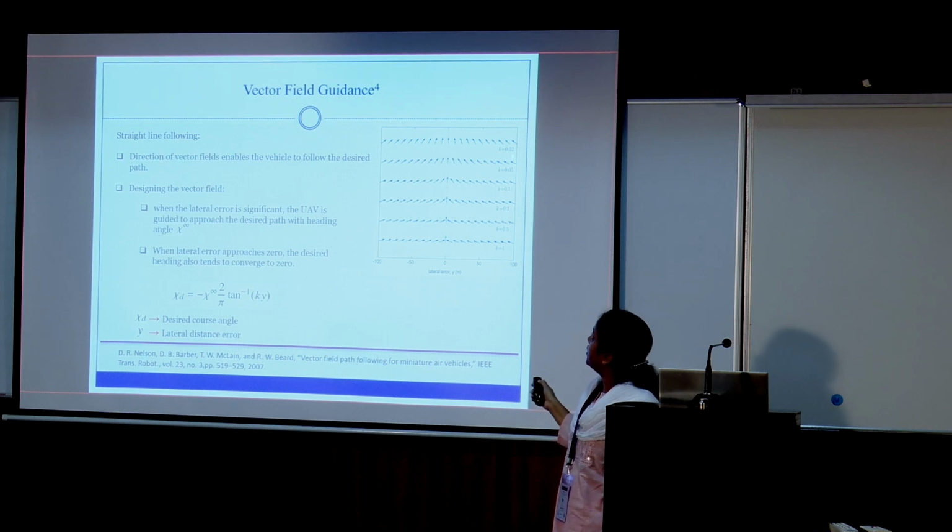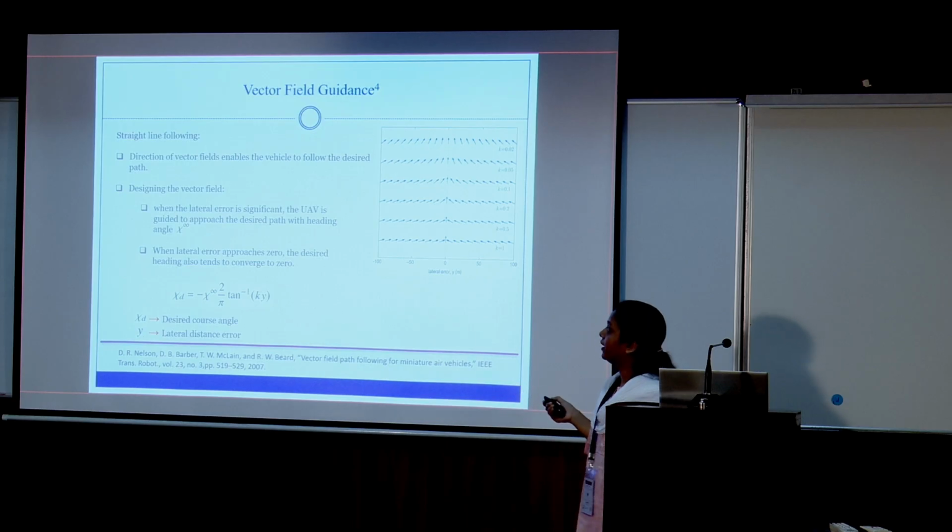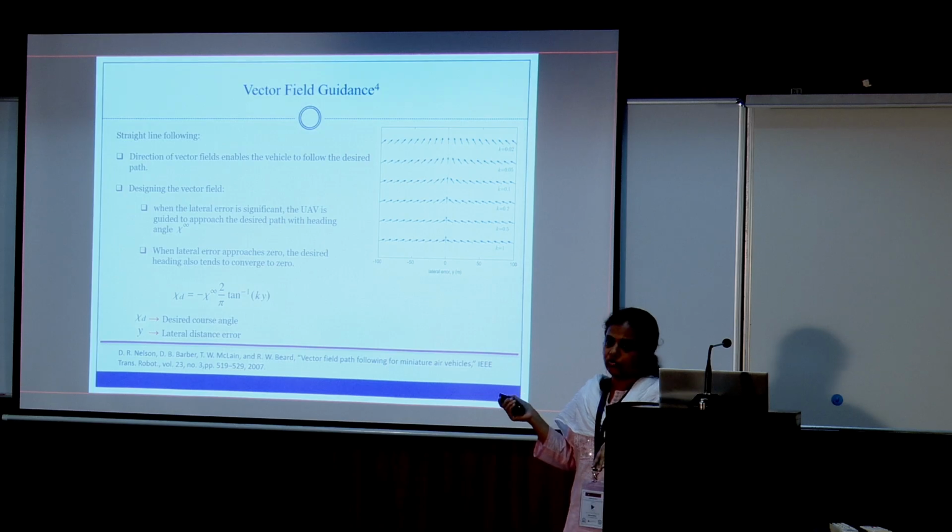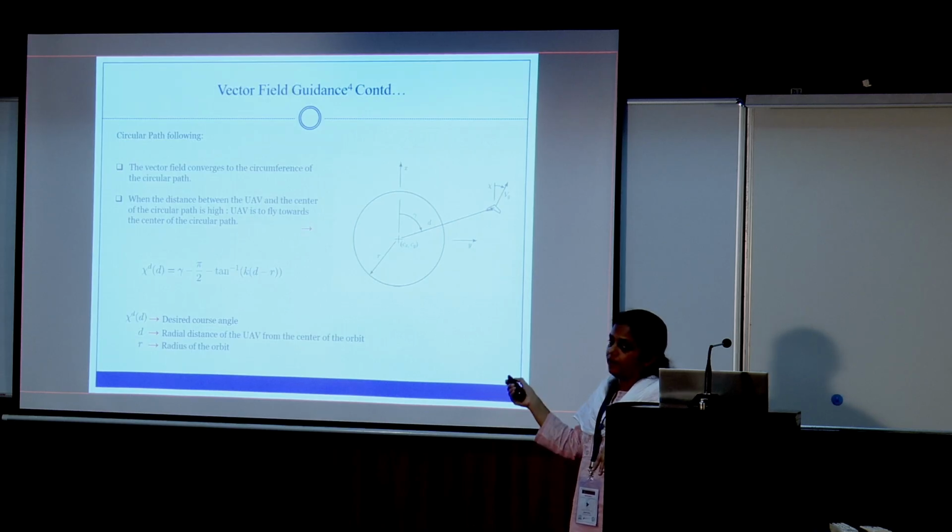For a small k value it will take a long time, for a larger k value it will take less time. So from there we started our work, and then we included the turn radius constraint. It was not included in this work, later the turn radius constraint was included, for the straight line convergence and circular path convergence.